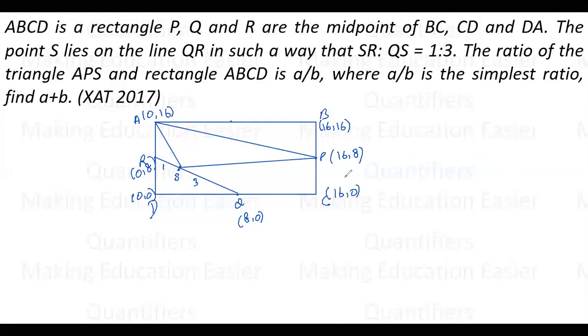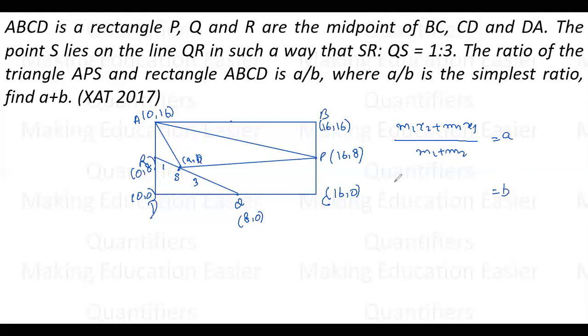What is the section formula? I know that the section formula is (m1 x2 plus m2 x1) upon (m1 plus m2). This is the point A, so this is the point (A, B). What is the point B?